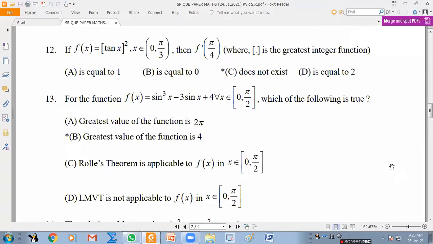I can even differentiate and understand. Let us see what is happening. 3 sine square x cos x minus 3 cos x. If I take 3 cos x common, it is sine square x minus 1. This is minus cos square x. So minus 3 cos cube x, which is less than 0. Oh, the function is strictly decreasing. It doesn't have any critical values in the open interval 0 to pi by 2. Okay, because between 0 to 90, this is positive. There's a minus.